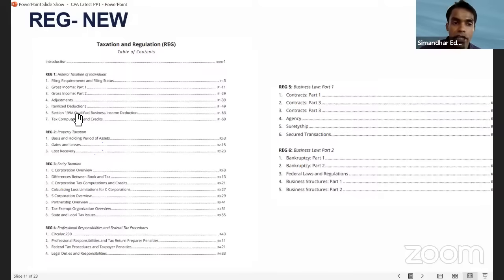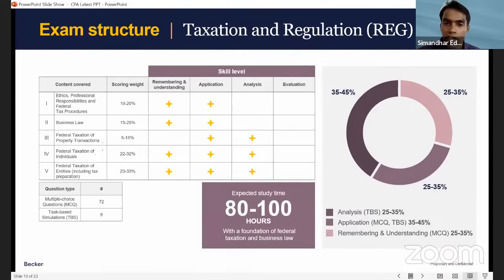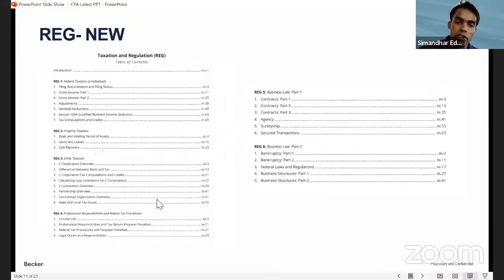So if you see R1, R2, there is not much detailed computation. C Corp, S Corp, partnerships and all those detailed computation-related questions have been removed from regulation also. So REG has become easier, guys. Now if you see that R3 is only 50 to 55 pages, and again, like we see the number of hours, REG finishes in 1.5 months. Previously it used to take 2.5 months to complete REG, and now the number of pages has been reduced substantially in regulation also. So REG also has become quite easier now.